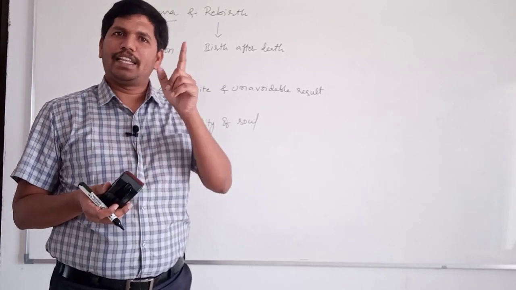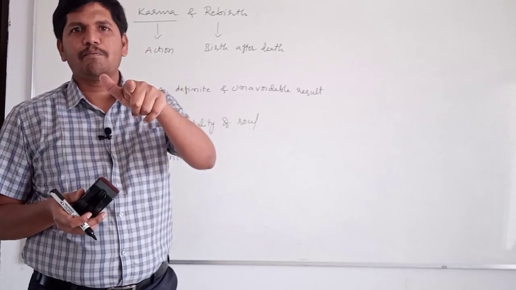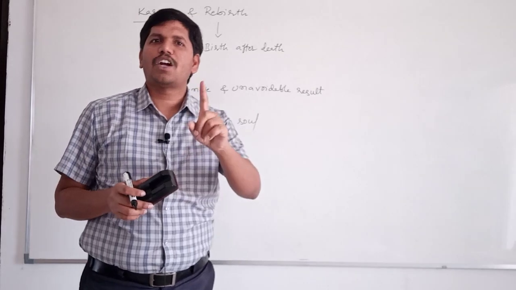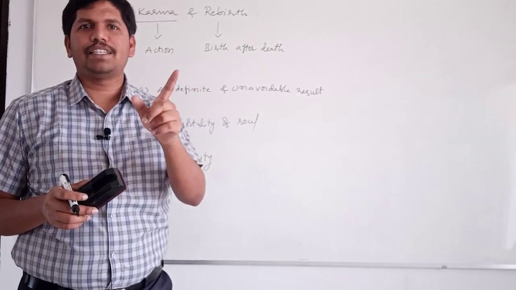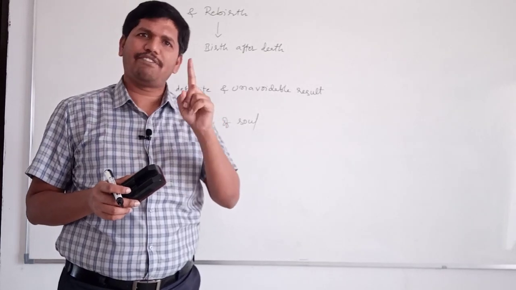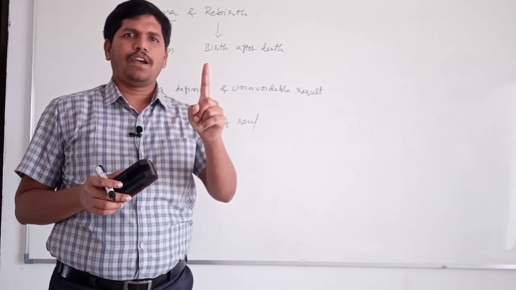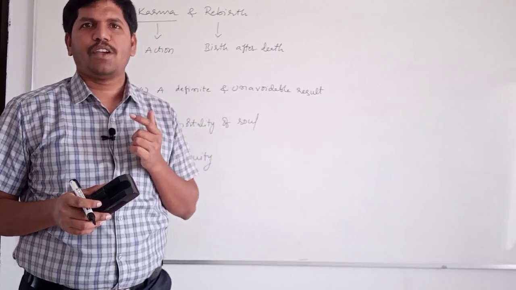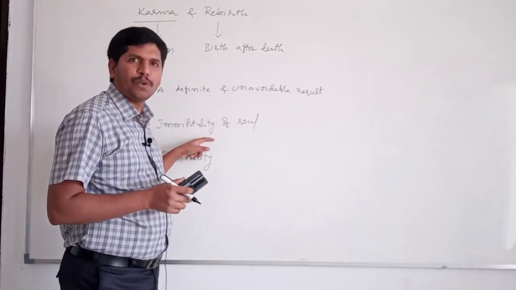That's why in the next janma he has to receive the punishment or he has to receive the rewards. So it is not possible to avoid the results. To each and every action there will be one result, a definite result will be there. And it is not possible for us to avoid that result.